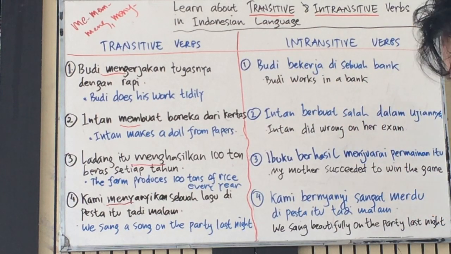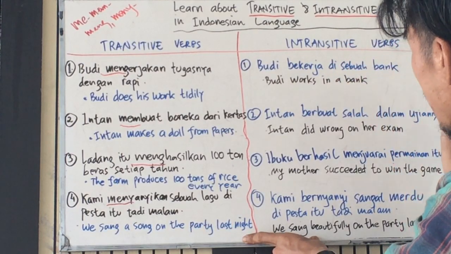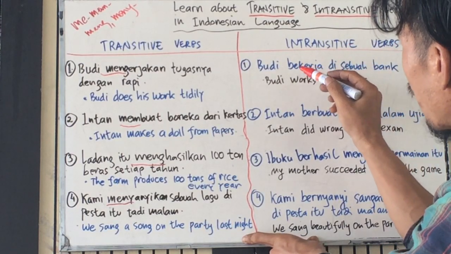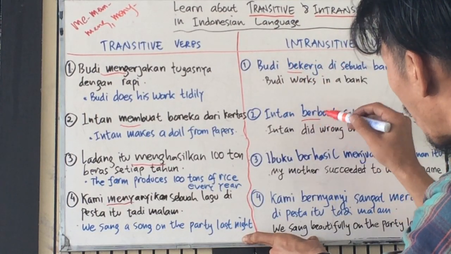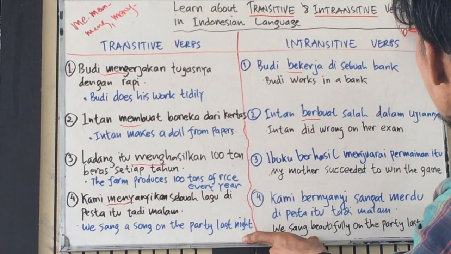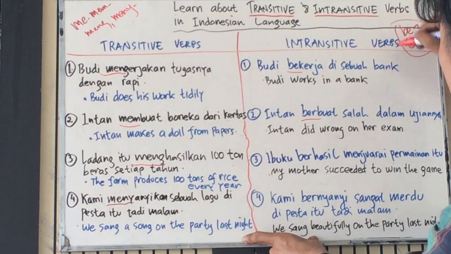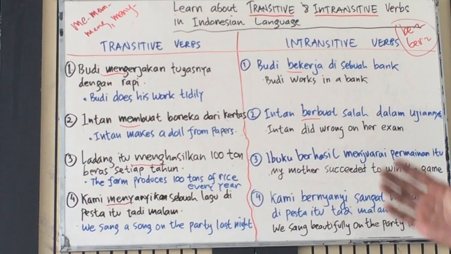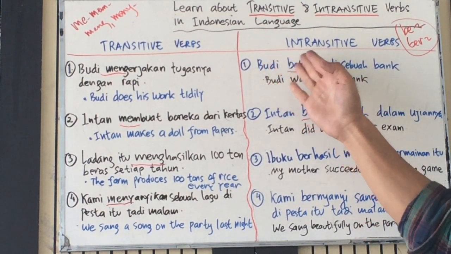That's easy because we only see the characteristic of intransitive verbs in Bahasa Indonesia. We see here the prefix be or ber. These are the examples. Budi bekerja.